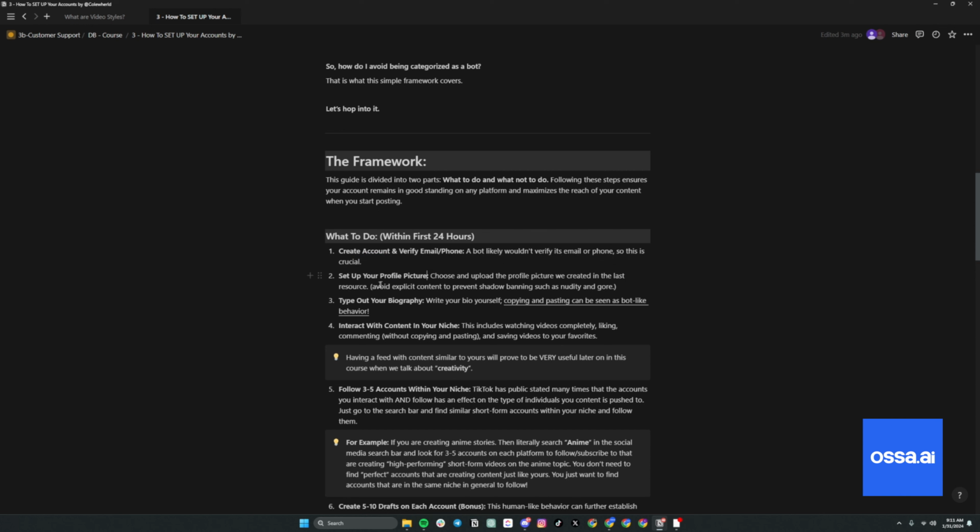Next, setting up your profile picture. Very important that you avoid anything that could especially lead you to shadow banning. Like for example, putting some sort of nudity or some gore or some sort of really just rancid image. They have computer vision models that are analyzing your profile picture. And if you have something in your profile picture, especially on any account, but especially a new account, that's like an e-girl or something like that, specifically with like her tits out or something like that, you're automatically going to get shadow banned. They scan it with computer vision and they say, what objects are in this? And then boom, you're done. That's it. They're going to categorize you as a bot. The account's toast.